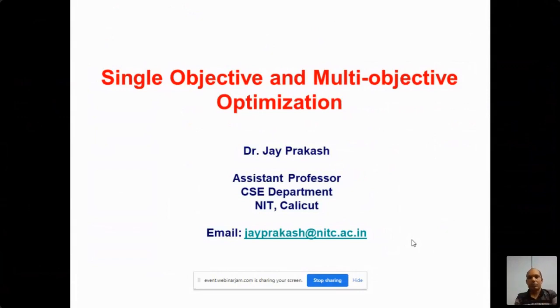As you are already aware of mathematical optimization from the higher secondary level, single objective optimization means we are only thinking about a single criterion, based on one perspective.